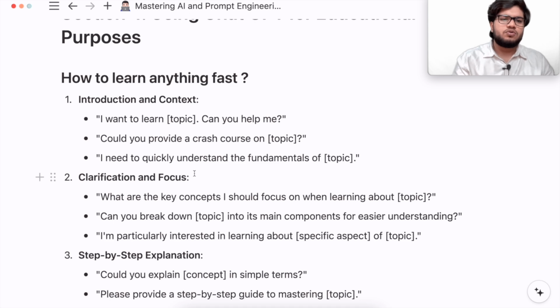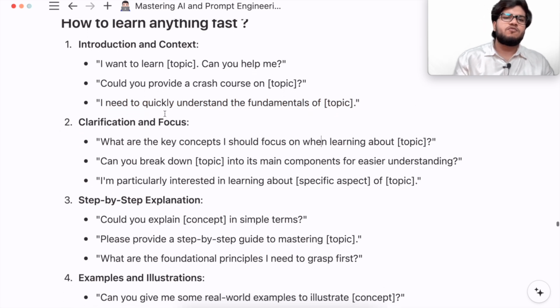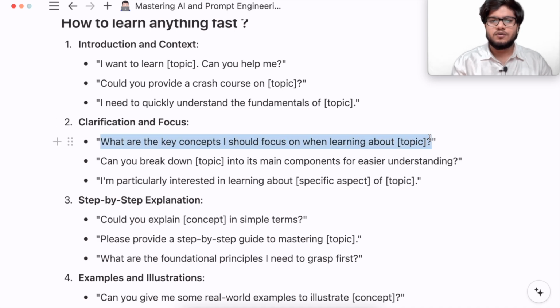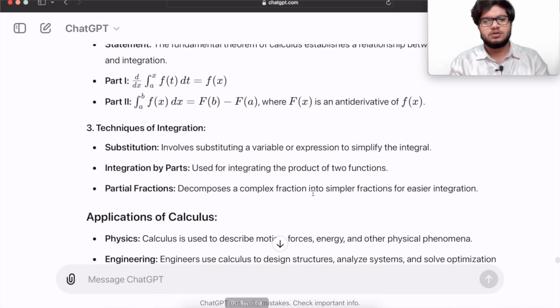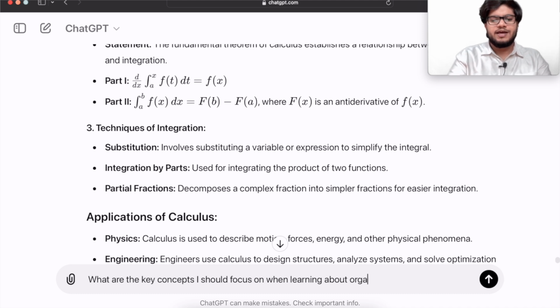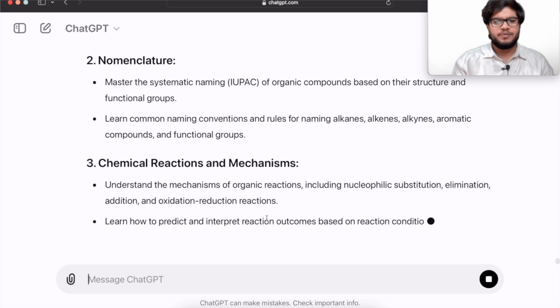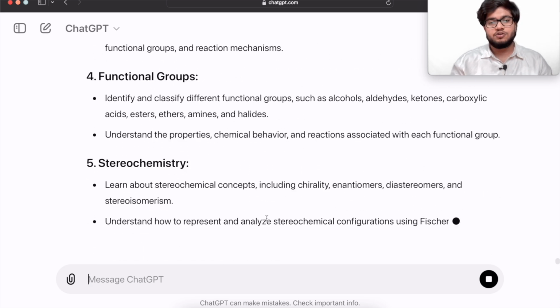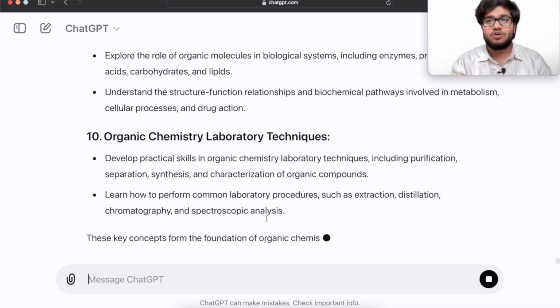Now you could also use a prompt like this: I need to quickly understand the fundamentals of this particular topic. This was for introduction and context. Now, if you want some clarification and focus, you could ask, what are the key concepts I should focus on when learning about, let's say, organic chemistry? So it will tell you the key concepts: structure, bonding, nomenclature, chemical reactions. These are all the key concepts that you should understand and study, right? So this is all you can see.